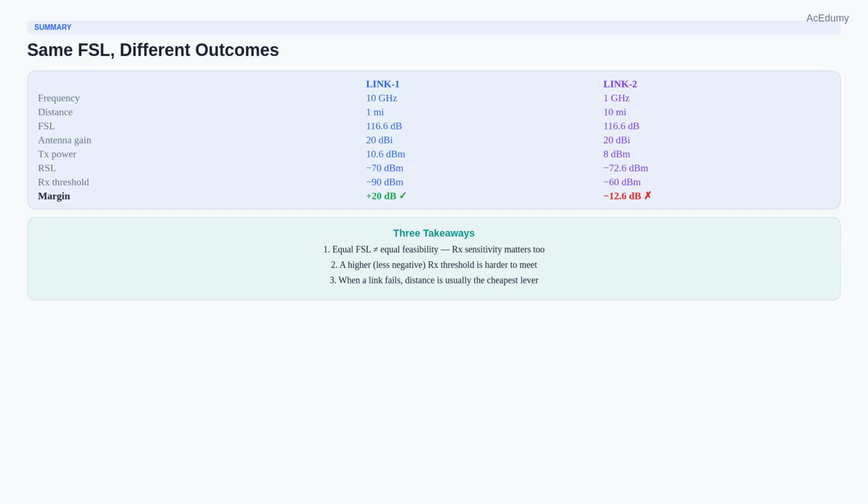3 takeaways. 1. Equal FSL does not mean equal feasibility. Receiver sensitivity matters as much as transmit budget. 2. A higher receiver threshold is harder to satisfy than a lower one. 3. When a link fails, the cheapest fix is usually distance. Everything else, like bigger antennas or more power, costs more money and more permits.